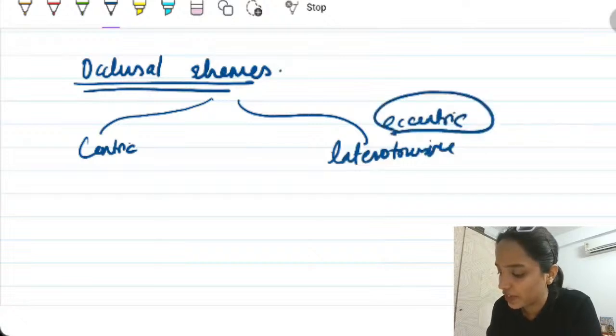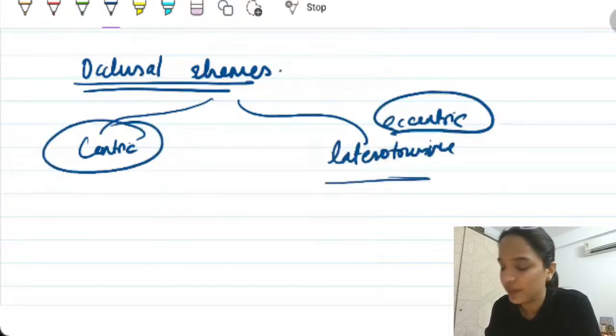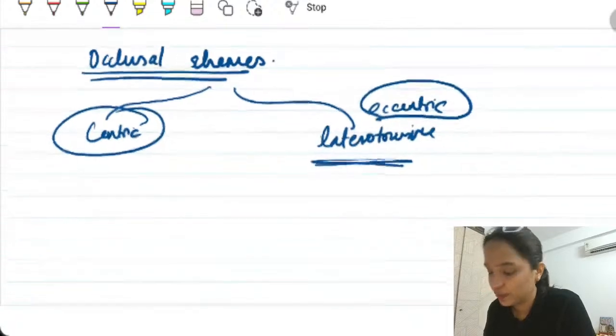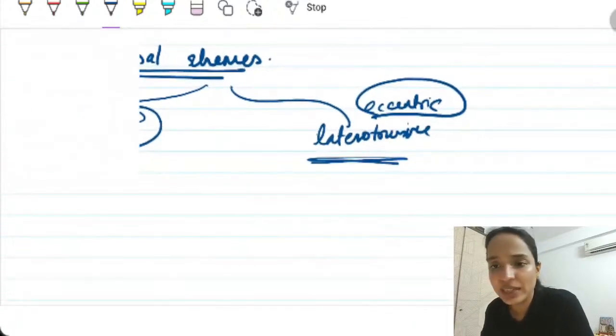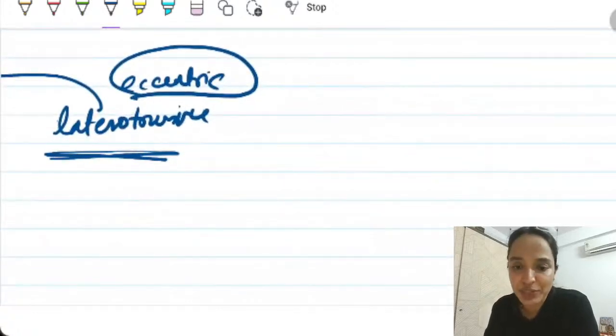So something that will define how the centric relationship is, and something that will define how the laterotrusive relationship will be. Now, your canine guided and group function basically is explaining this eccentric relationship.